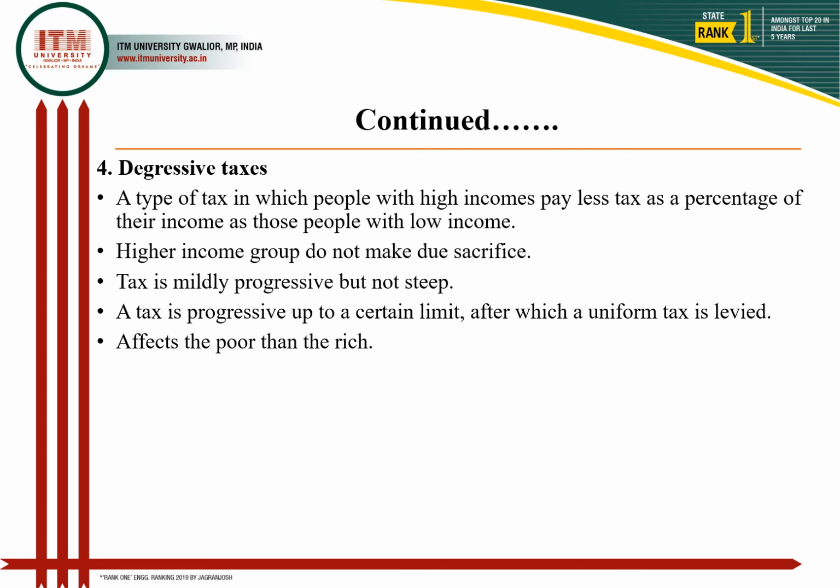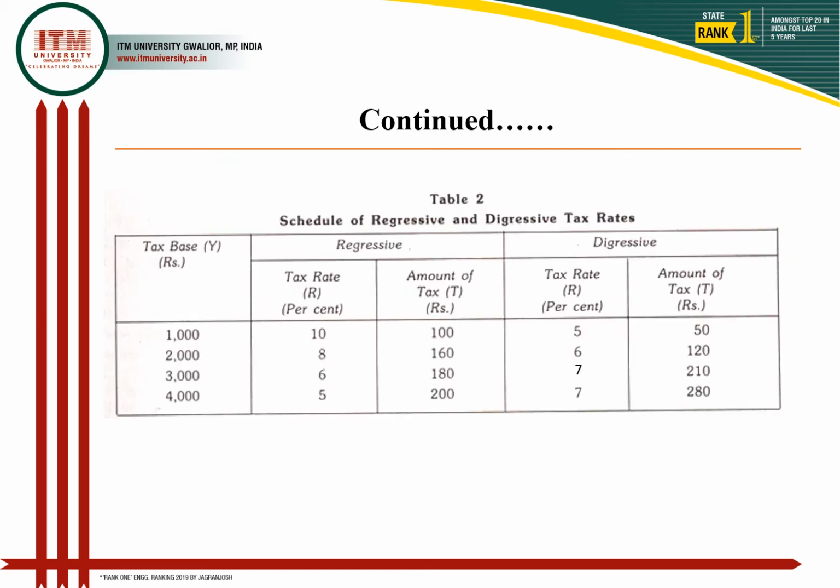Compare it here very clearly: as the tax base has increased from 1000 to 4000, in regressive the rate has reduced. It means for the first 1000 you have to pay high tax, for the next 1000 you have to pay less tax. And as the next amount of tax base is added, the tax rate is going to be lesser. Although the total amount is increasing, this total amount is due to the increase in the total tax base, not due to the tax rate. The tax rate is going to be reduced.